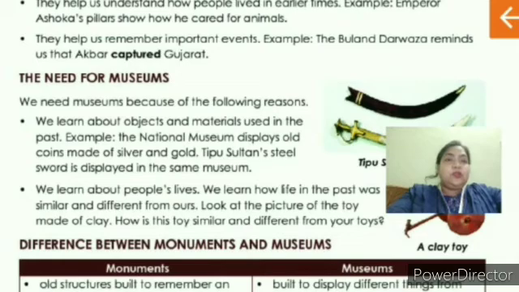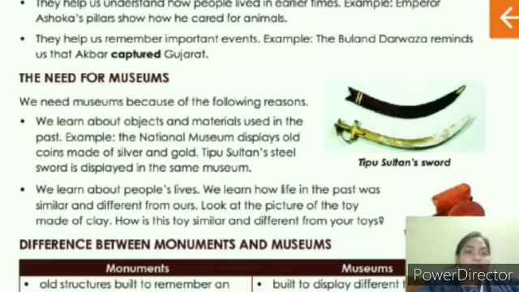We need museum because of the following reasons. Children, we have learned about what a museum is. So we are going to see now why a museum is needed. What are the reasons behind a museum? We learn about objects and material used in the past. So, everything we have learned, that in the museum you will find all the past material, past things. So, they have said that we learn about objects and material used in the past.